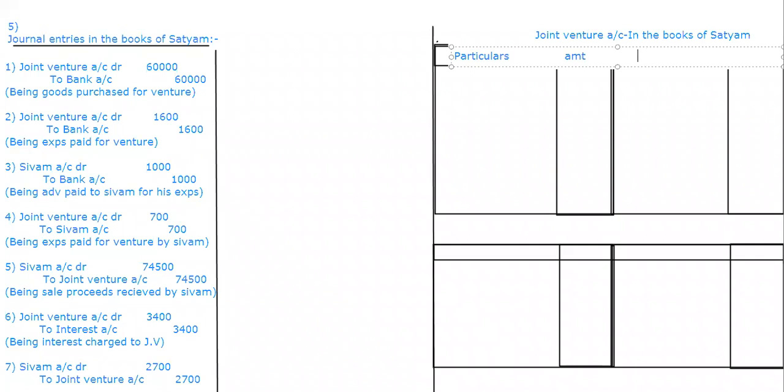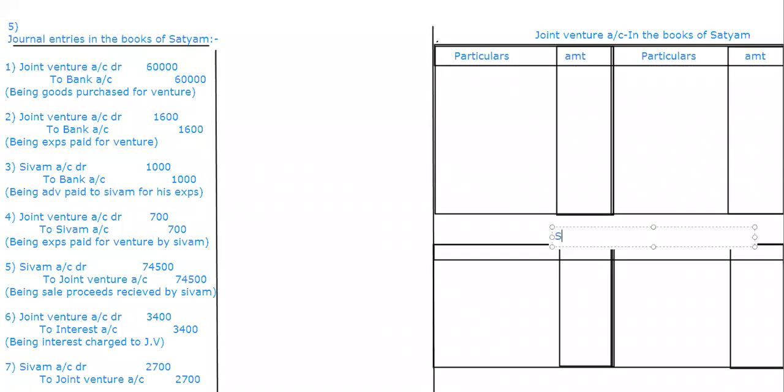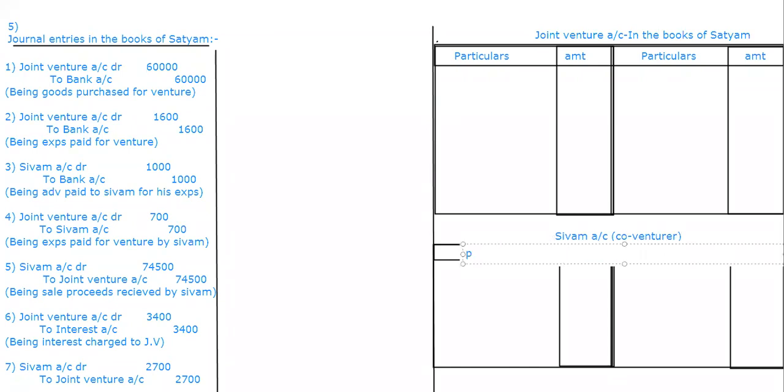Particulars, amount. And here in its opposite, the person's account will open, that is nothing but our co-venturer. Particulars, amount.